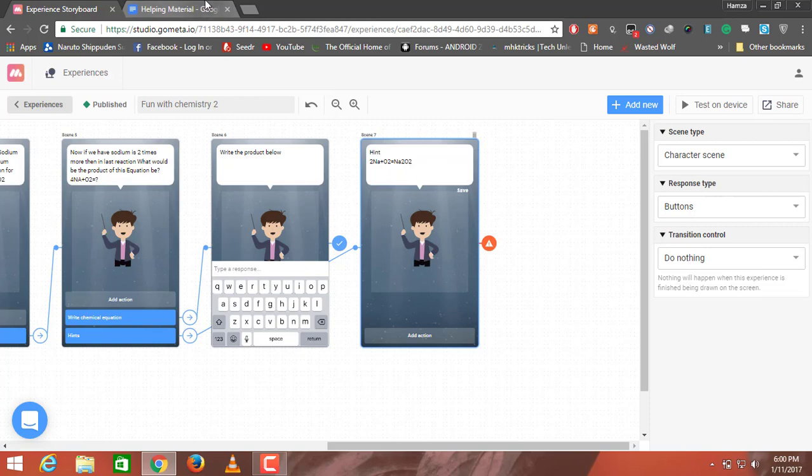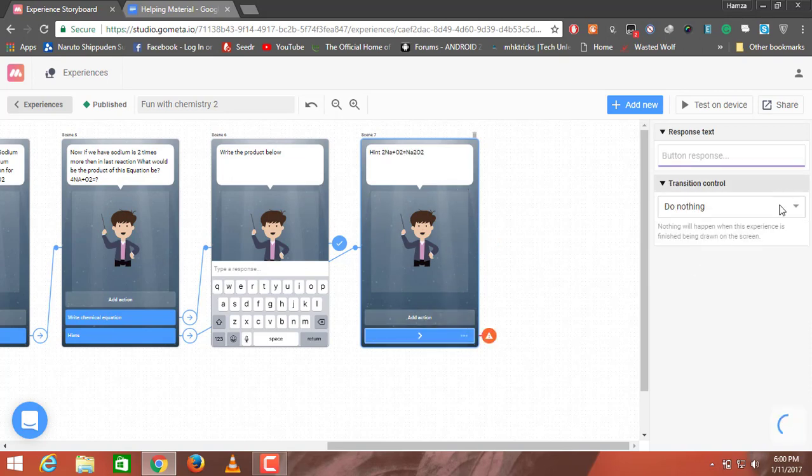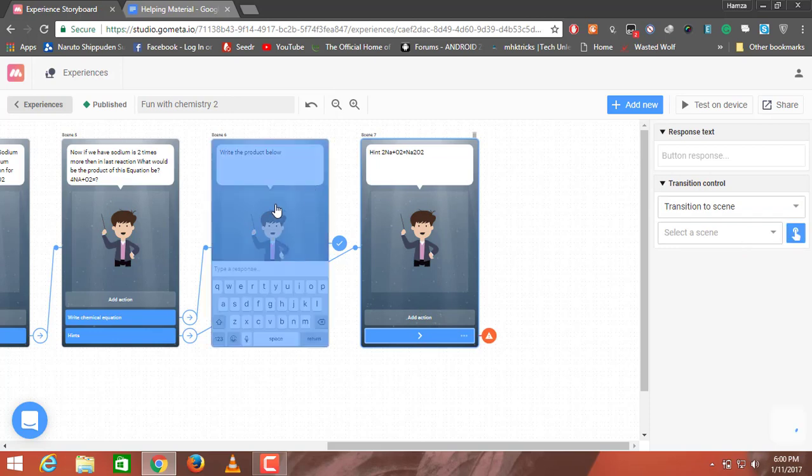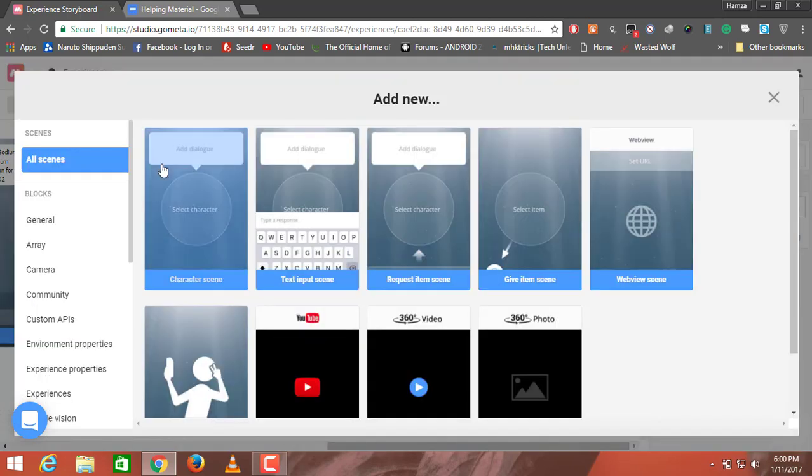So the answer will be Na2O2. Now I'm gonna click on add action, change do nothing to transition to scene, and for this I'll transition it to scene number 6. Now I'm gonna add a block.